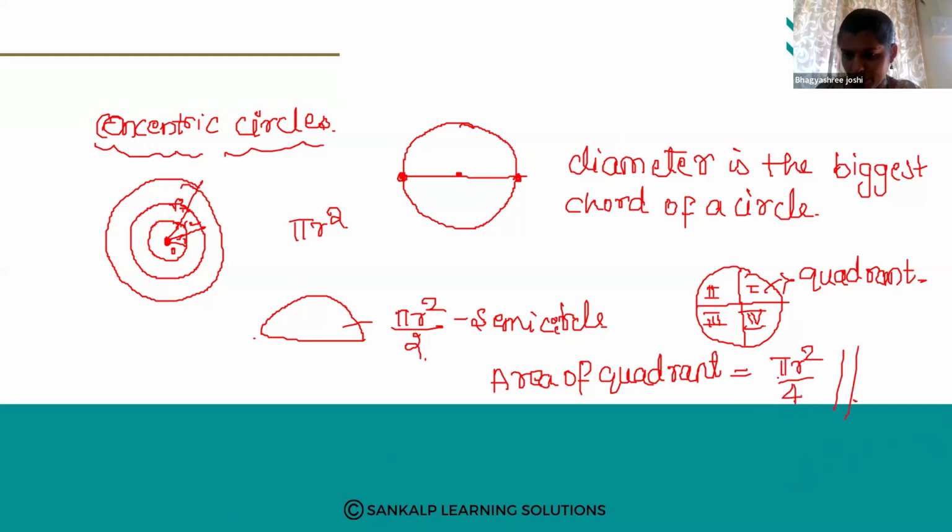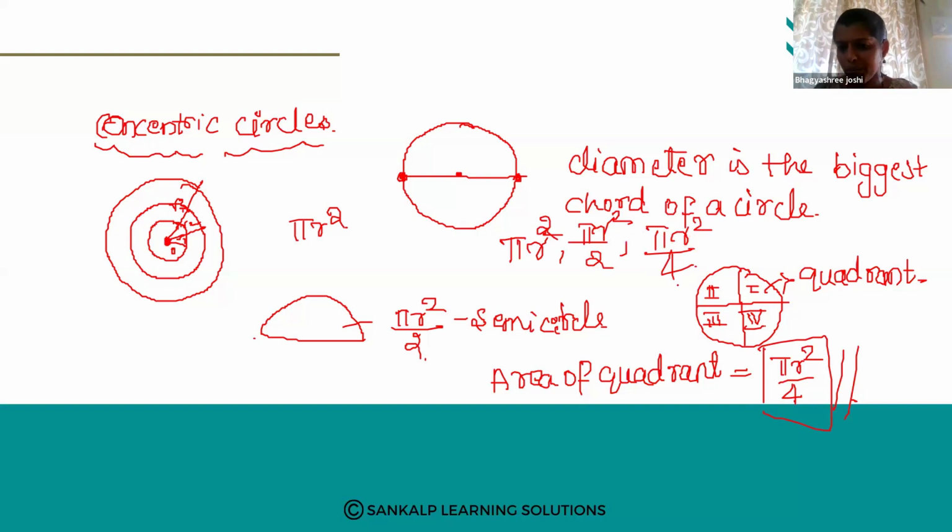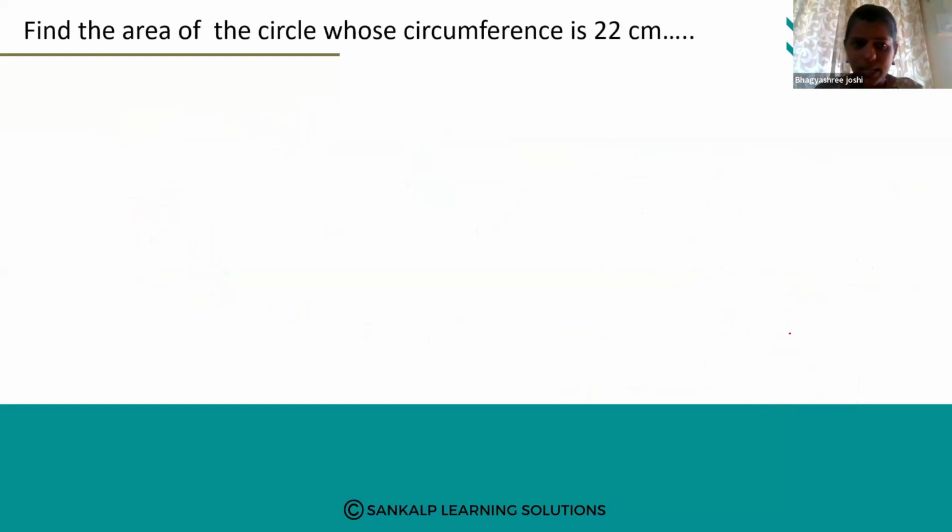Divided by 4. Remember this one. This is very, very important. Area of a circle is pi r square. Area of a semicircle is pi r square divided by 2. Area of a quadrant is pi r square divided by 4. Because a semicircle is half of the circle, and a quadrant is 1/4 part of the circle. Therefore, pi r square divided by 4. Understood? So remember.